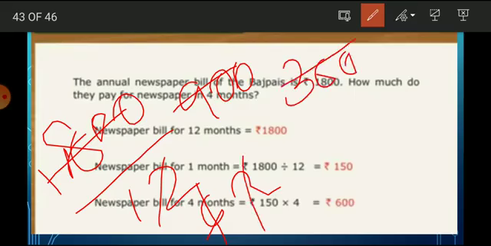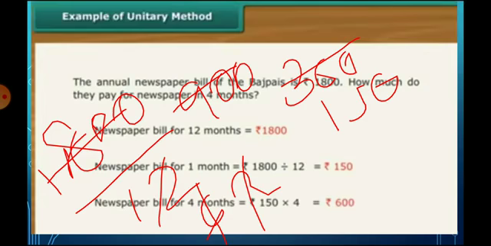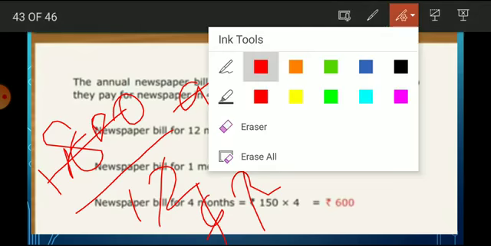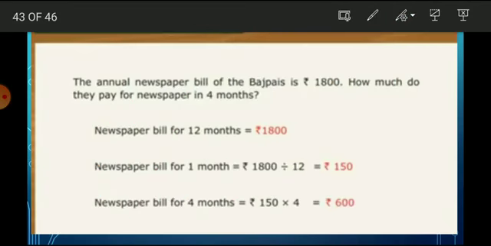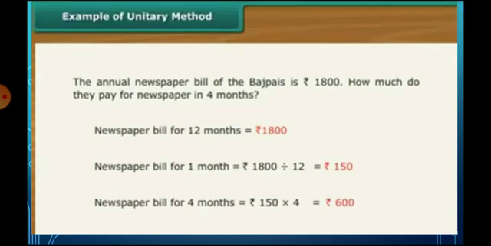So 1 2 is 2, 150. So 150. In the same way, we find the amount of the newspaper bill for 4 months. We multiply 150 and 4, and we get 600.